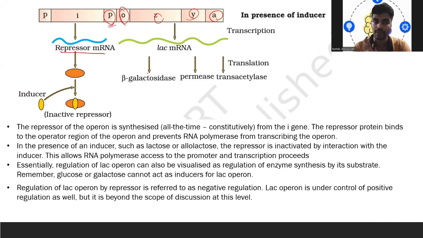One thing we need to remember here is that the lac operon can be visualized as regulation of enzyme synthesis by its substrate. So glucose or galactose cannot act as an inducer for the lac operon. This is a very important thing. Regulation of the lac operon by repressor is referred to as negative regulation, and the lac operon is under control of positive regulation as well.